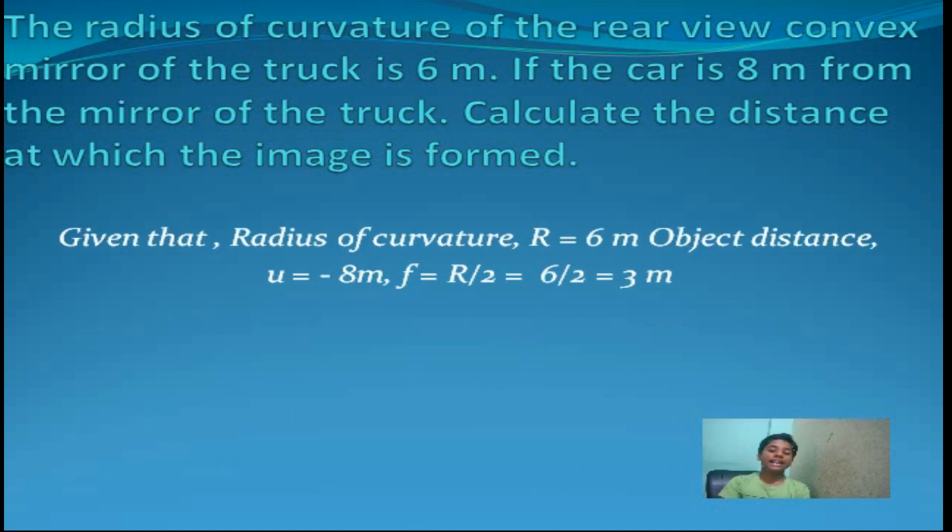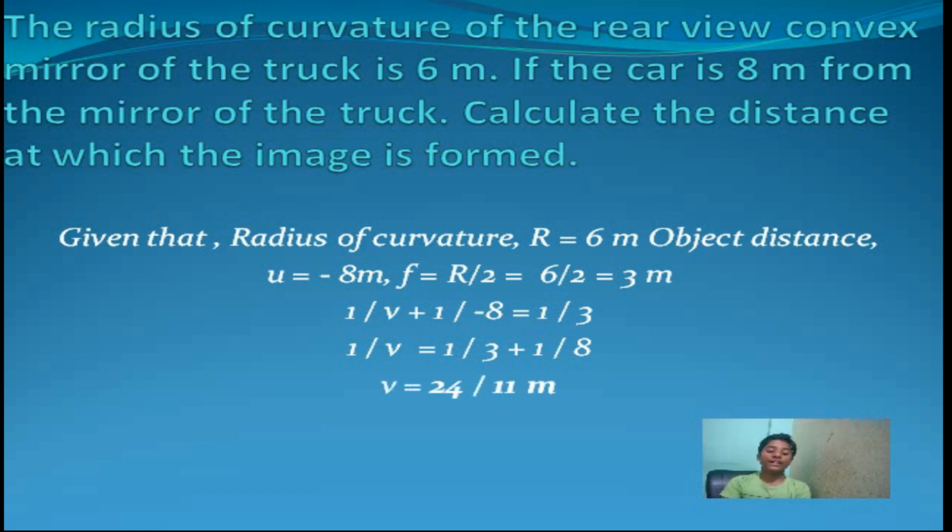Given that the radius of curvature r is equal to 6 meters and the object distance u is equal to minus 8 meters, we know that f is equal to r by 2, which is equal to 6 by 2, which is equal to 3 meters. Therefore, 1 by v plus 1 by minus 8 is equal to 1 by 3 by sign convention. So, 1 by v is equal to 1 by 3 plus 1 by 8. Therefore, v is equal to 24 by 11 meters.